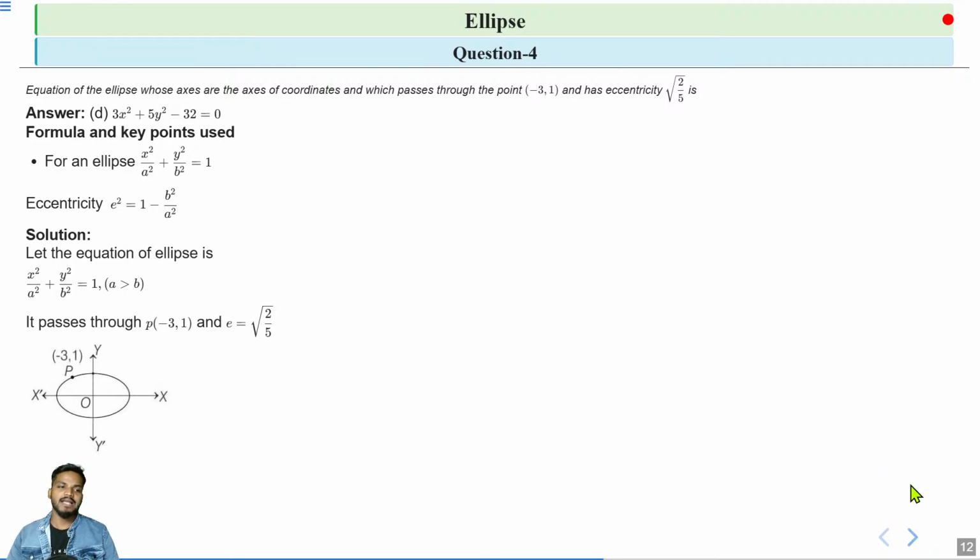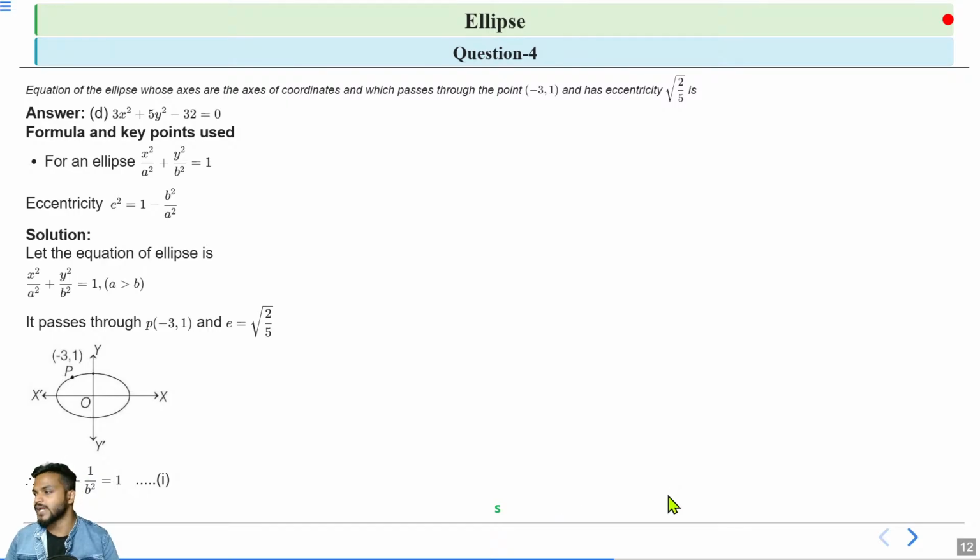As this ellipse passes through (-3, 1), we can substitute x as minus 3 and y as 1, and it satisfies the equation. So we get 9 by a square plus 1 by b square is equal to 1. Name this equation 1.